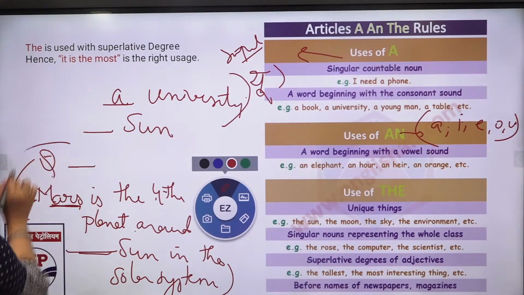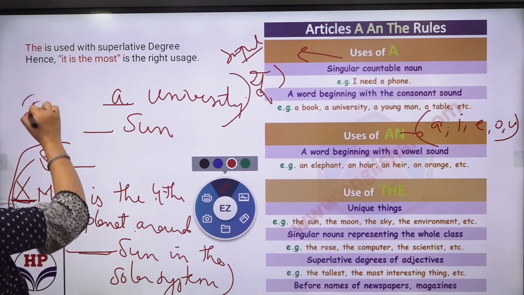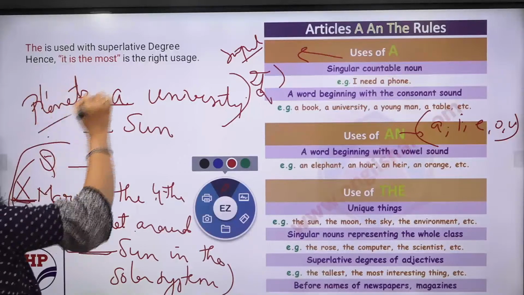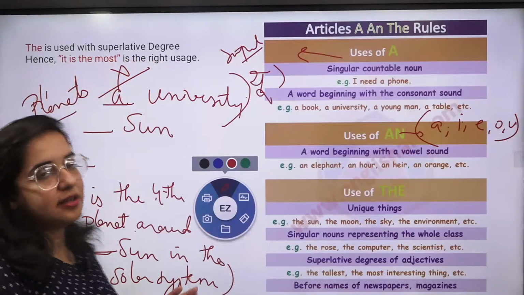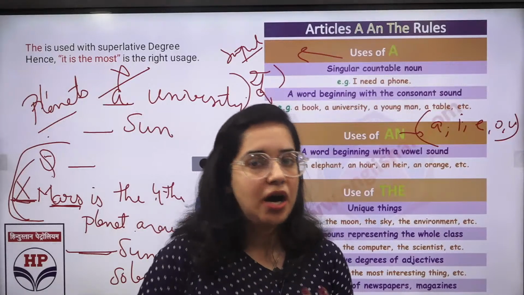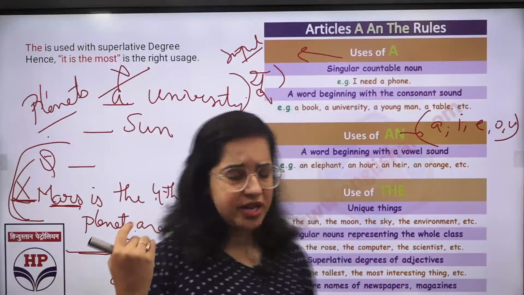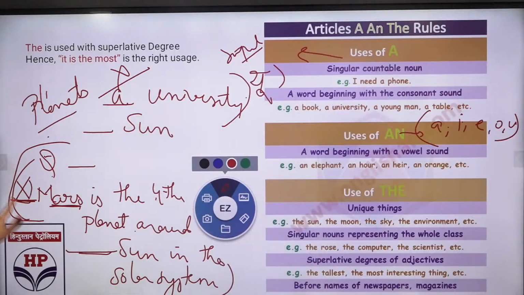Now this is a question only. Dash Mars is the fourth planet around dash sun. The Mars, very good. Is this right? Absolutely wrong. Nothing would come. With planets, you have to use nothing. कुछ भी नहीं आता, ठीक है? So there would be nothing used with the planet's name. Earth है, Mars है, कोई भी आपके आ जाते हैं. Your planets and all that. You name any. No article would be used over there.